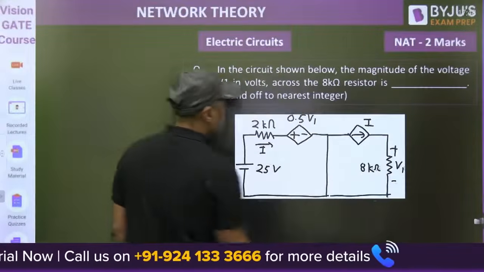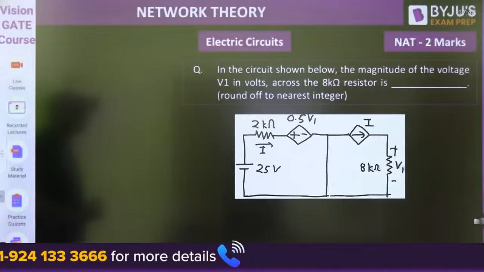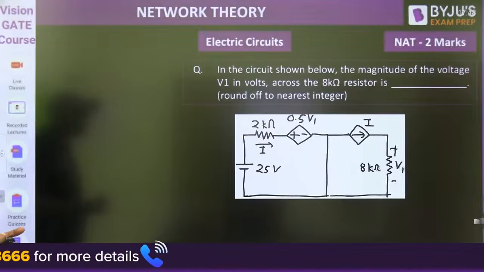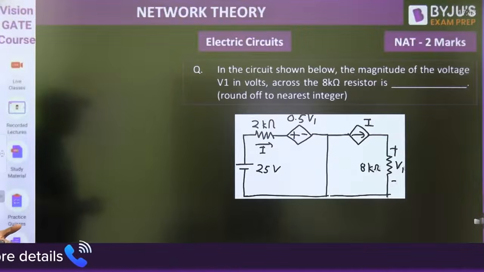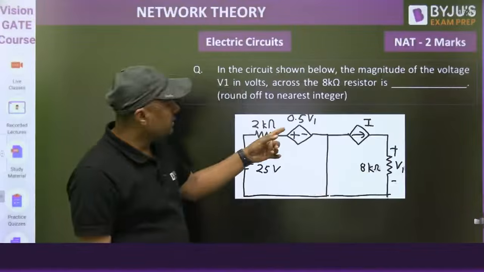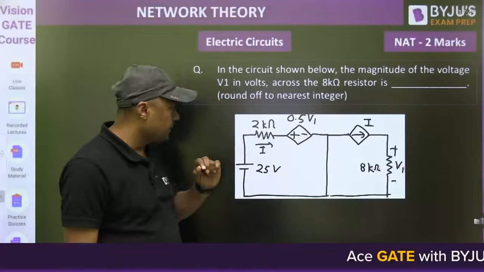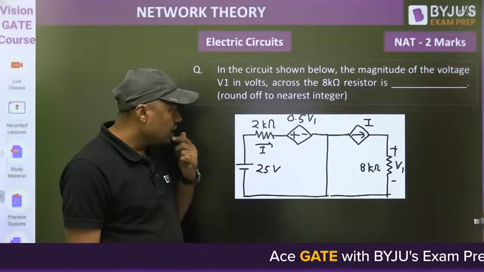So what is asked here? In the circuit shown below, the magnitude of the voltage V1 in volt across the 8 kilo ohm resistor is. Across means you have to find V1. V1 is a dependent source, plus minus. There are two dependent sources, one is I, one is V1. And how can we find V1?